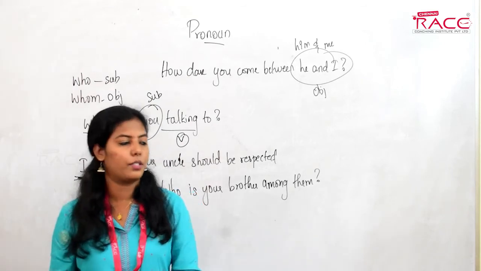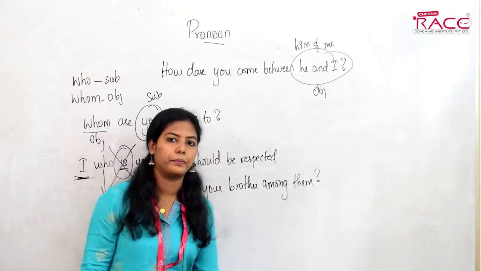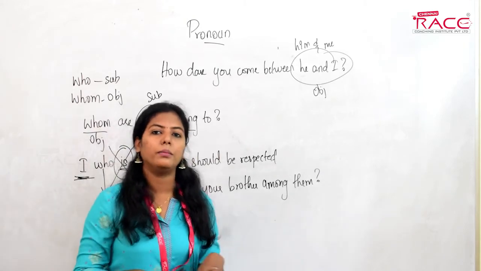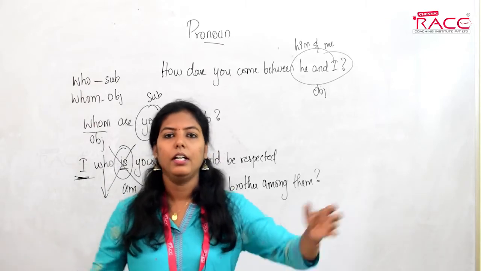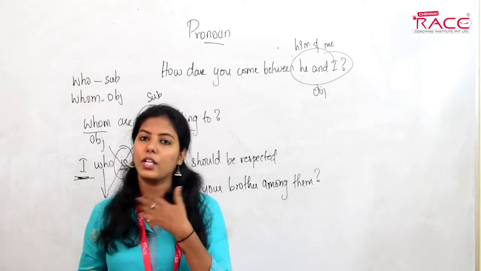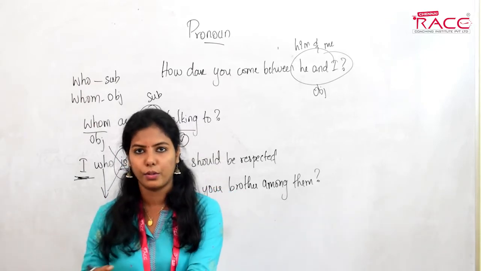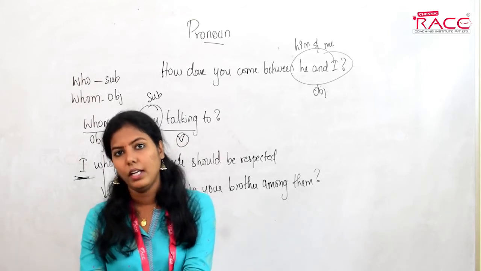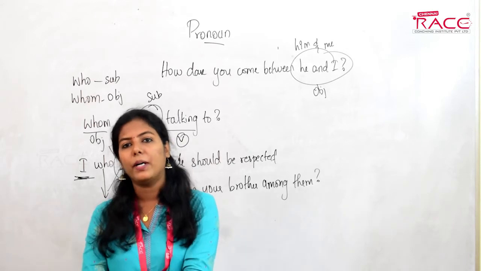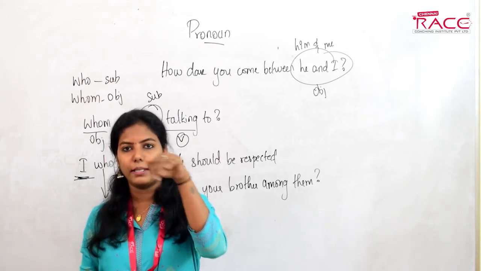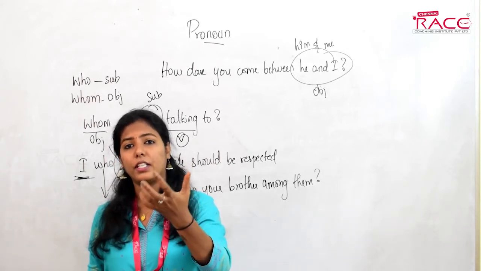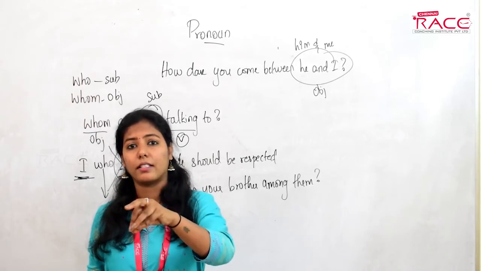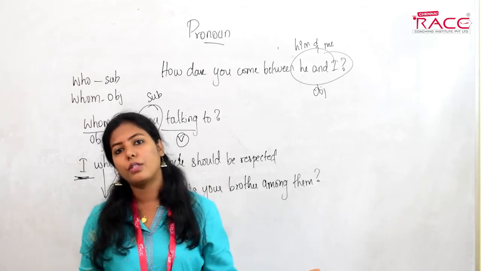Who's your brother and who's your brother among them? Okay. Normally when I ask you who's your brother, the possibilities of being brother are many. Anyone could be your brother. But when I say who's your brother among them, then the possibility of those being your brother is very less compared to who's your brother, right?